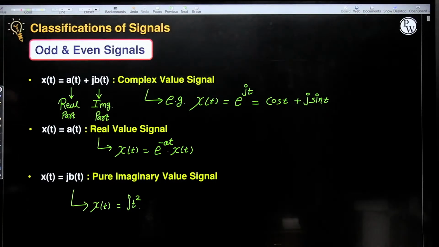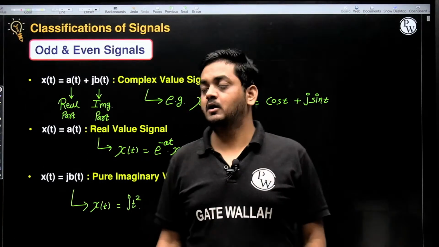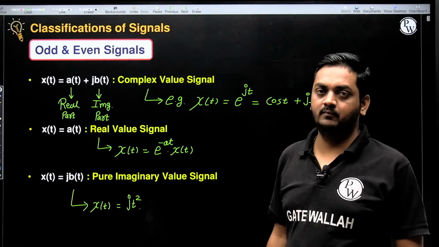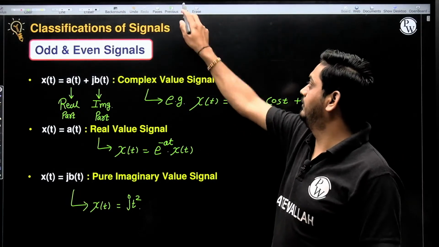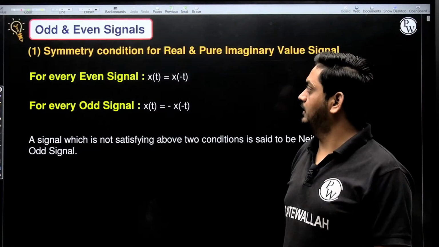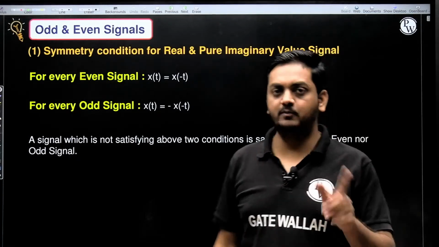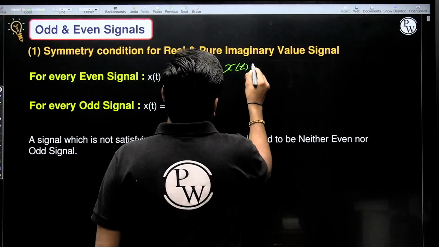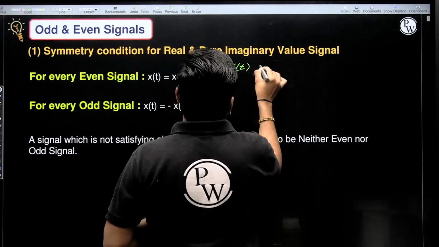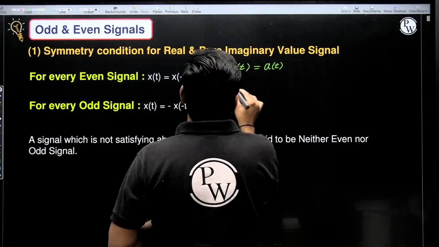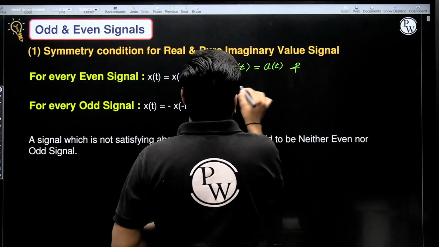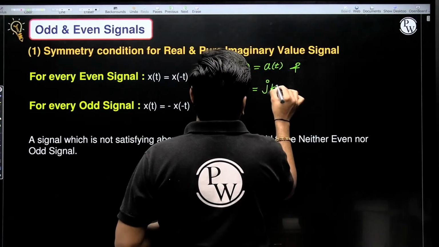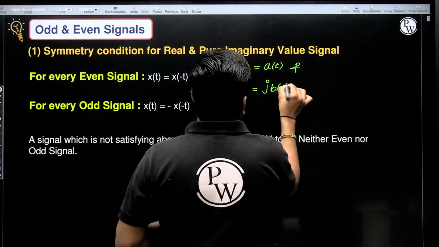Okay. Now, symmetry conditions are different for a complex valued signal and for a real valued and pure imaginary valued signal. So first of all, we will study the symmetry condition for real and pure imaginary valued signals. Here I am writing the symmetry condition for real valued signal, x of t equal to a of t, and x of t equal to j e of t.